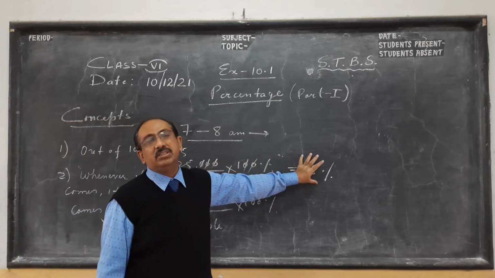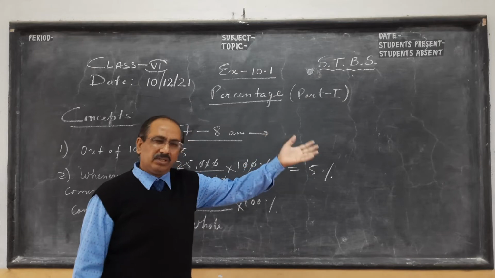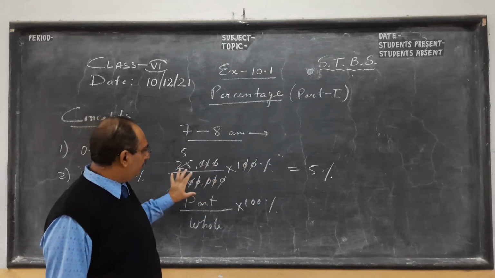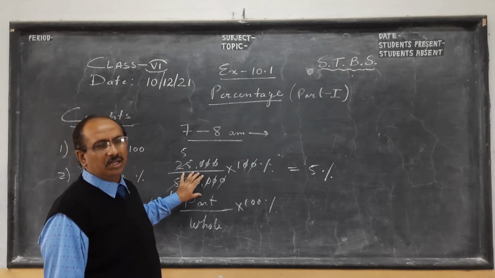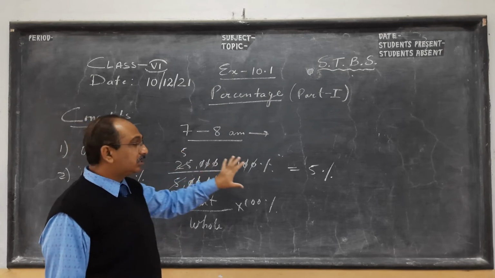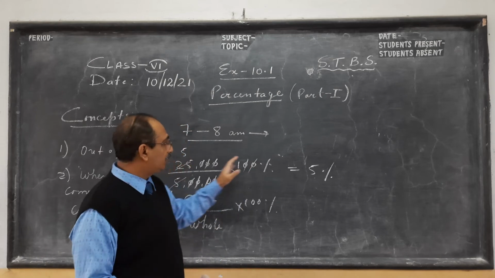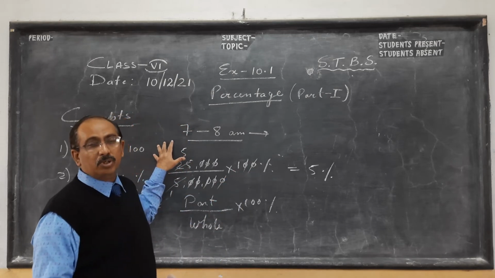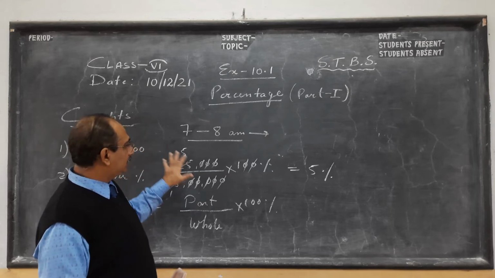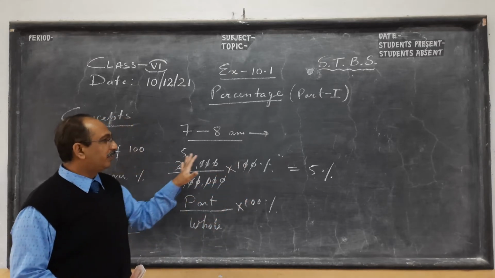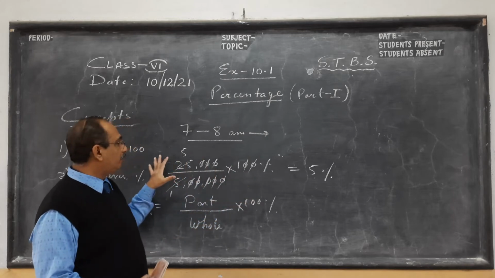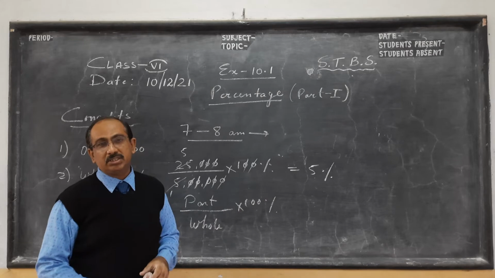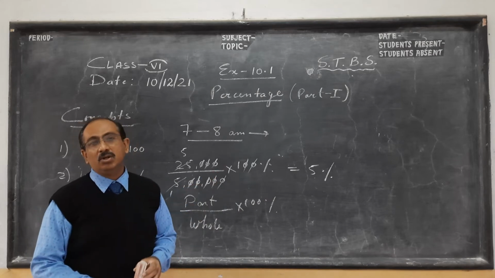Ultimately, it is the percentage which matters, because different Lok Sabha, Rajya Sabha, or Vidhan Sabha constituencies have different numbers of electorate, those who can cast their vote. So percentage is very important. I was hearing one person was made the polling officer for one particular polling station, but he had a problem in finding percentage. So he had to take help of somebody to tell him exactly what is the correct percentage. See how important it is to know.